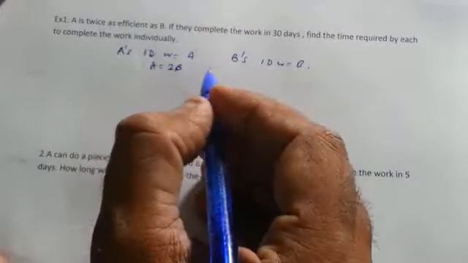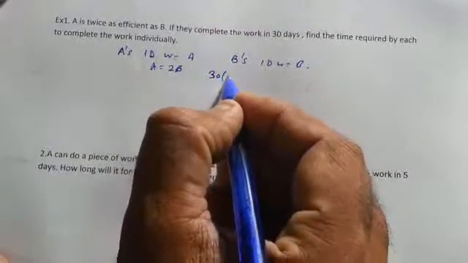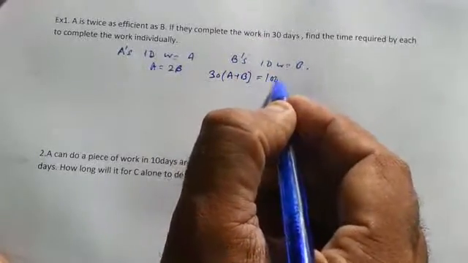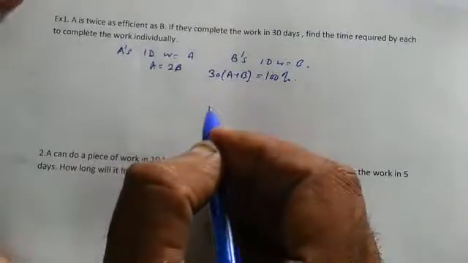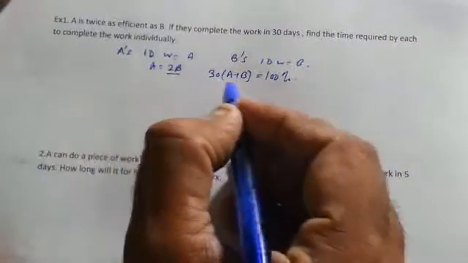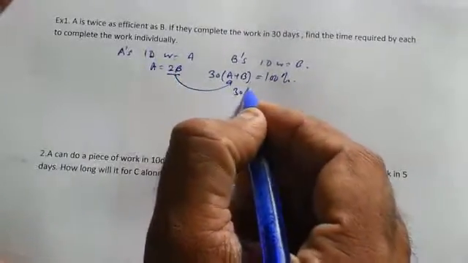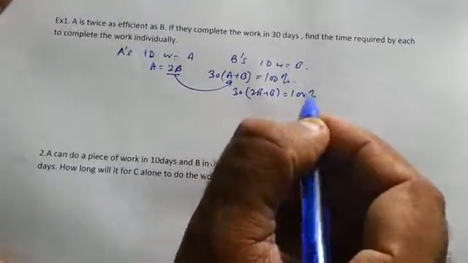We are given that the work can be completed in 30 days. So in 30 days, A and B can complete 100% of the work. Now we have A equal to 2B, so put this value over here. It will become 30 into (2B plus B) is equal to 100%.